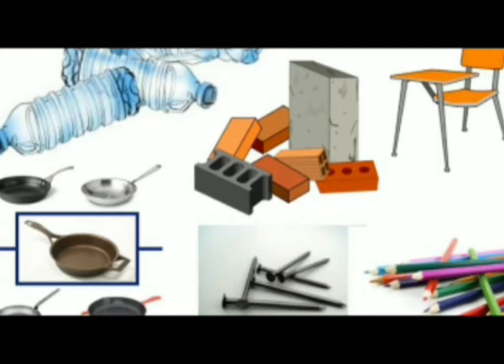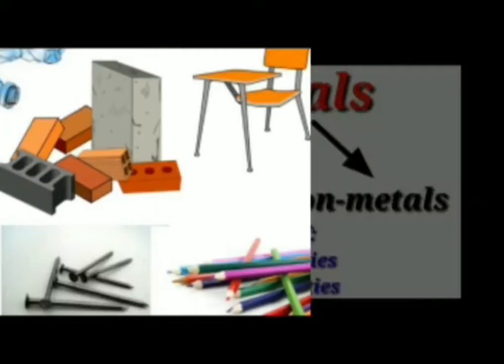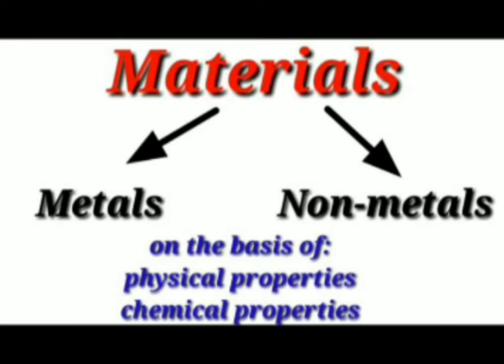Students, look around you. There are different types of materials. Look at this picture. Here you can see different materials like chair, bottle, pencil, etc. The materials are divided into two, metals and non-metals, on the basis of their physical properties and chemical properties.